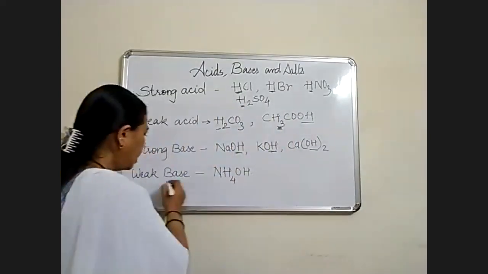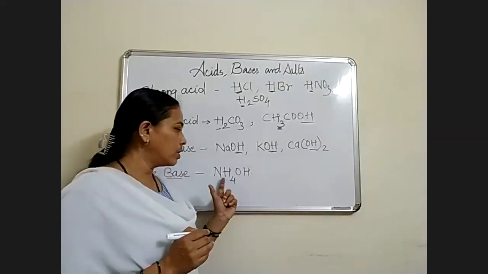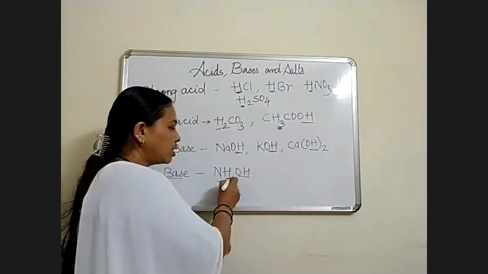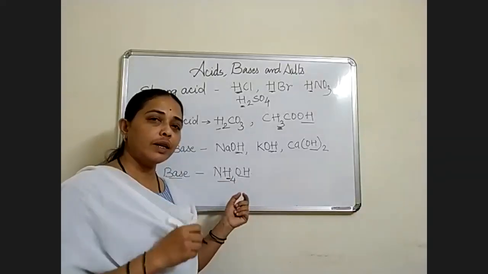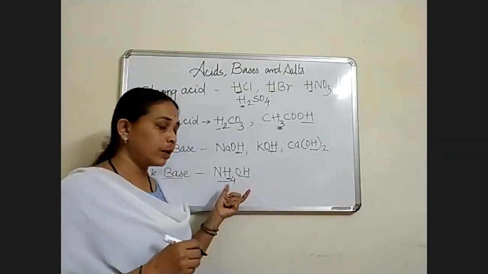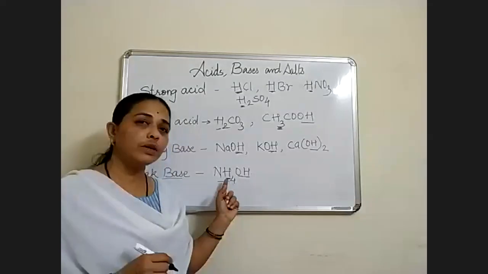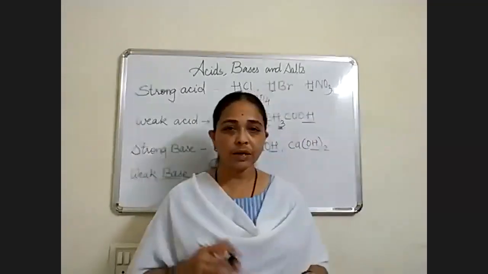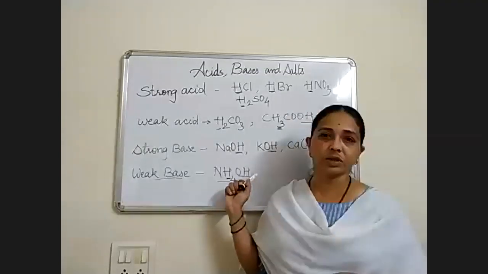Here you could see a weak base. Weak base is ammonium hydroxide, that is NH4OH. This is ammonia and this is hydroxide. So hydrogen ion is also there and OH ion is also there. That means this base becomes a weak base because it has more acidity. Whether it has basicity or acidity depends on the presence of hydrogen ion or hydroxyl ion.